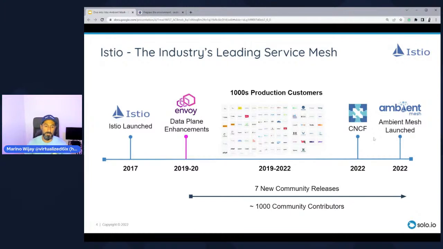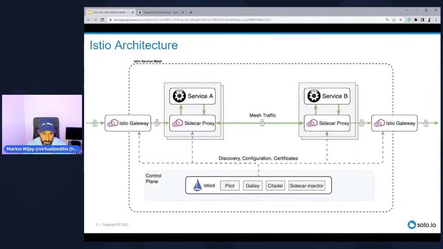So a perfect example of an application is a server send first application, something like a database, which doesn't really take advantage of the sidecar. So using something like Ambient Mesh might be very beneficial. Let's quickly recap how Istio works today, and then we'll jump into how Ambient Mesh works.